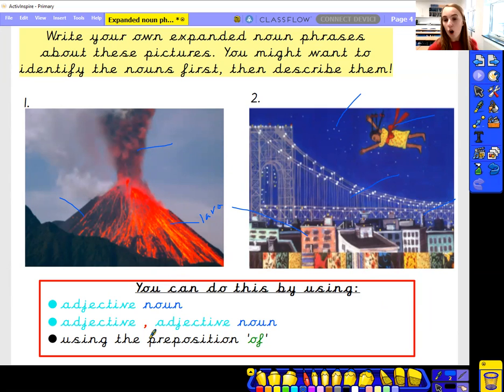If you want to find your own picture or you want to describe something else in your house and write some more expanded noun phrases, I would love to see them.